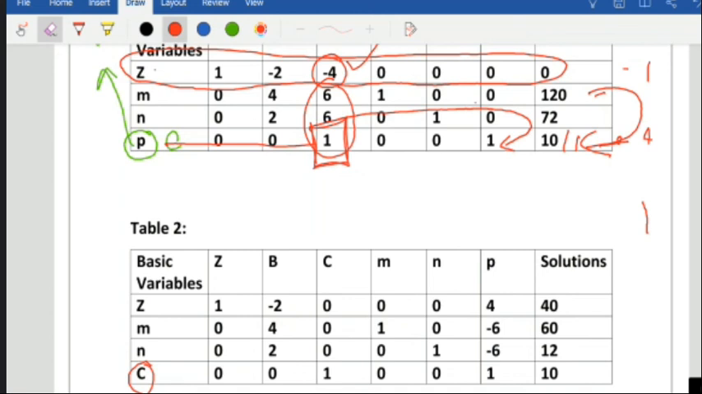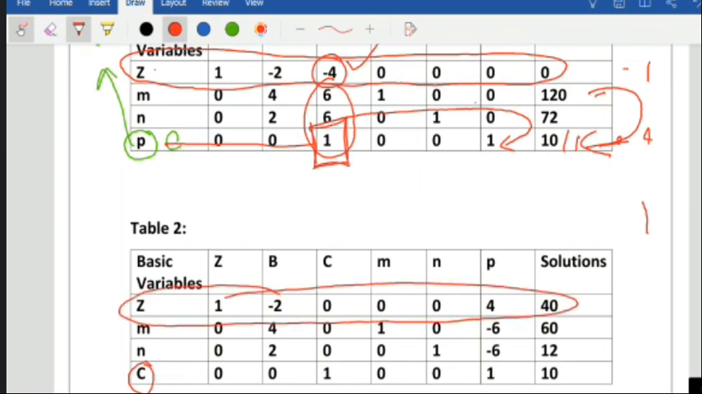In row number 1, which variable is more negative? After doing all the exercise, B is more negative here. That means B will be the entering variable. And which is outgoing, that we will find out.